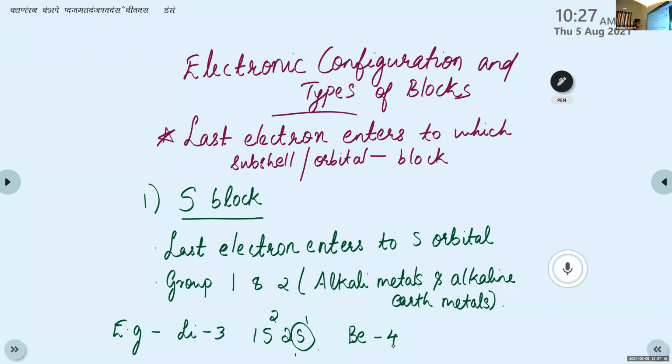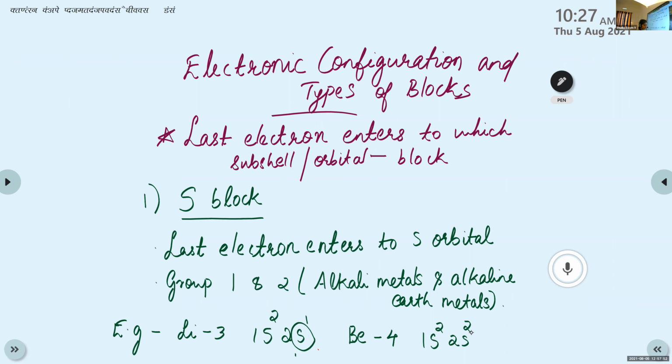Mary Angelina, can you tell me the electronic configuration of beryllium? 1s2, 2s2. Yes, very good. 1s2, 2s2.